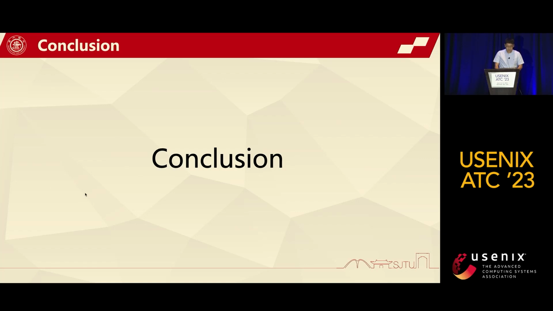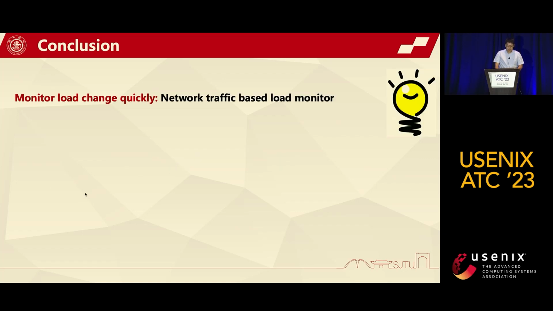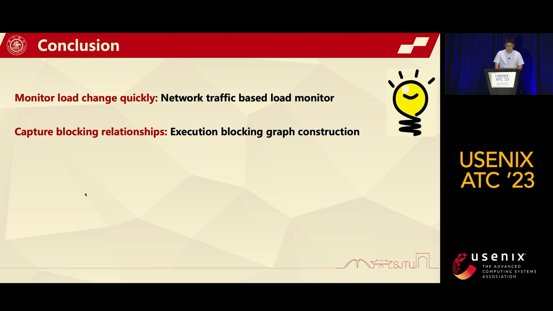At last, I will conclude our work. There are 4 main goals in our work. First, to monitor the load change of microservices quickly, we monitor the upper network traffic for microservices and obtain the monitored load of them based on the traffic data. Second, to capture all blocking relationships in a microservice application, we construct the execution blocking graph based on the call dependencies and the call orders among microservices.